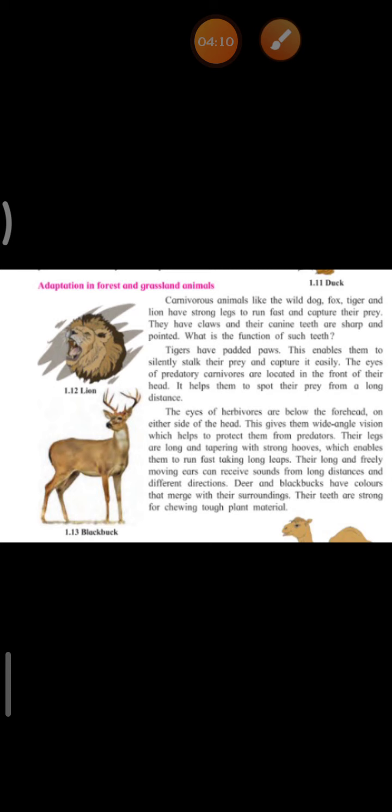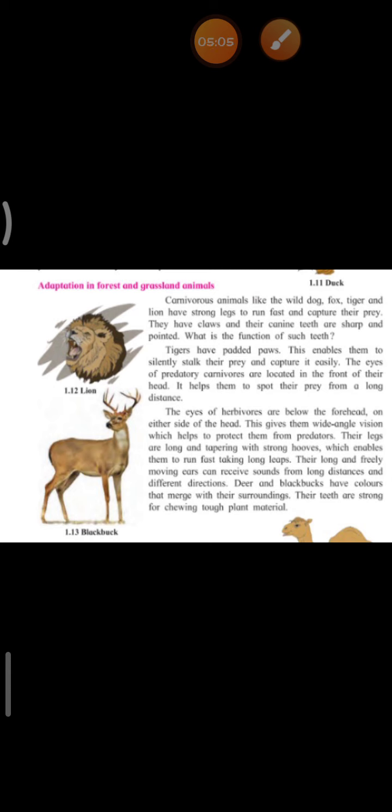Carnivorous animals like wild dog, fox, tiger, and lion have strong legs to run fast and capture their prey. Children, why do they have strong legs? So that they can run fast and capture their prey. They have claws and their canine teeth are sharp and pointed, so that they can tear the flesh of animals and eat them. Tigers have padded paws. This enables them to silently stalk their prey and capture it easily.